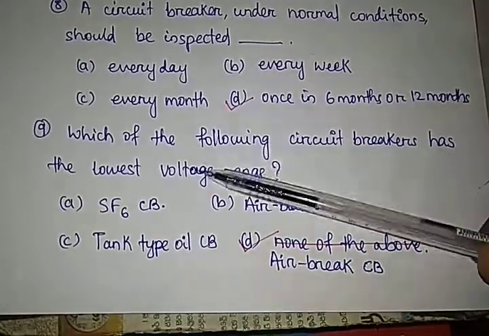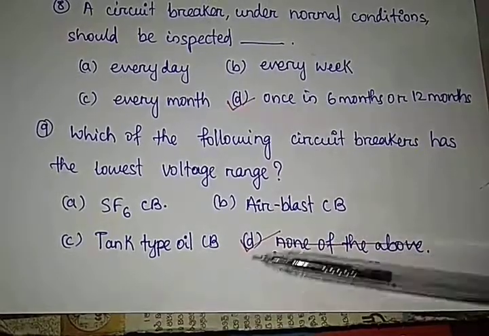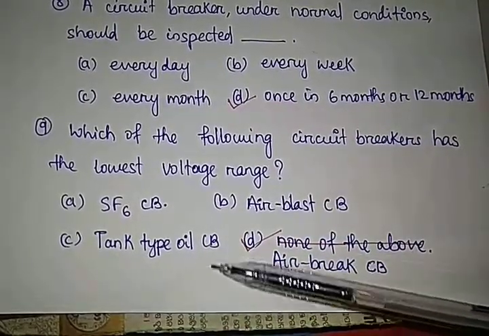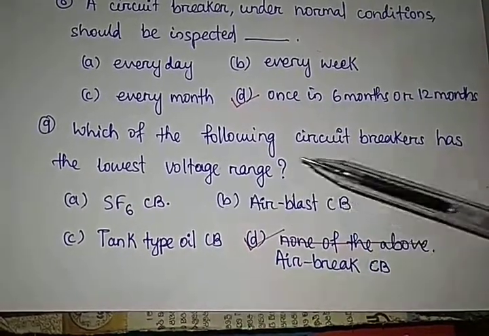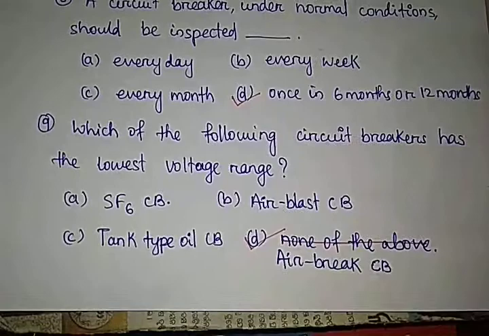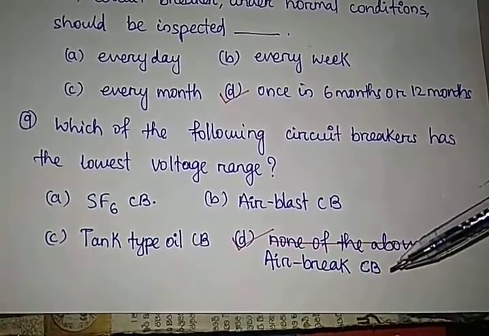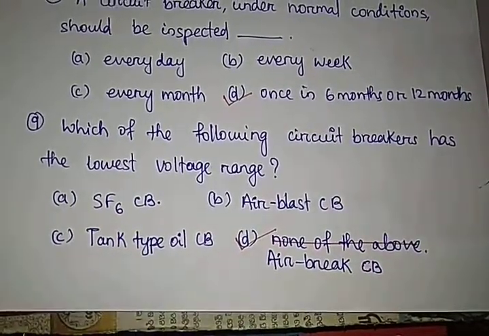Question number 9. Which of the following circuit breakers has the lowest voltage range? SF6 circuit breaker, air blast circuit breaker and tank type oil circuit breaker have a high voltage range, but air break circuit breaker has the lowest voltage range. Here the correct answer is option D.